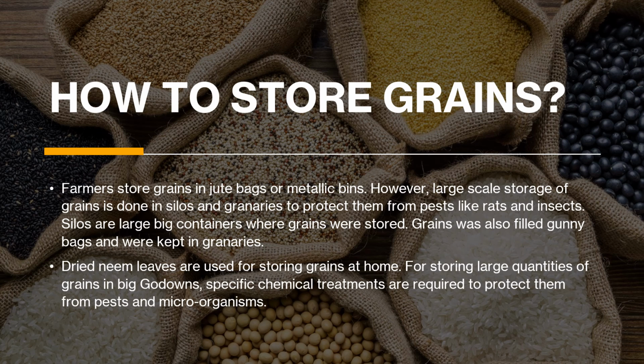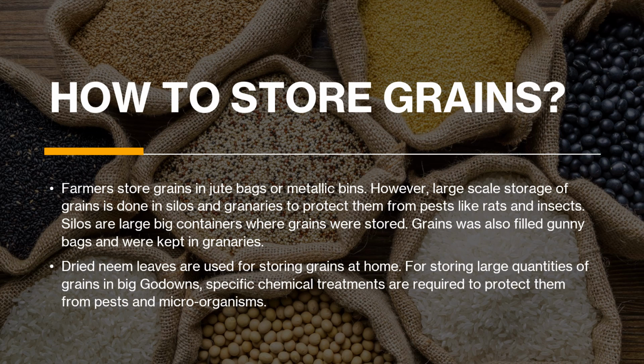Next, how to store grains. Farmers store grains in jute bags or metallic bins. However, large-scale storage of grains is done in silos and granaries to protect them from pests like rats and insects. Silos are large, big containers where grains are stored, as you can see in the next slide. I will be showing it in the pictures. Grains were also filled in gunny bags and kept in granaries.